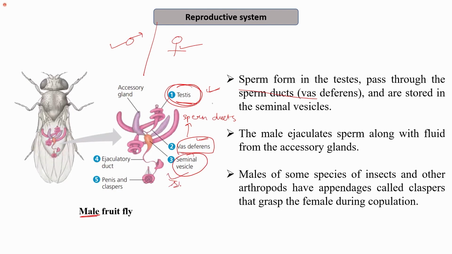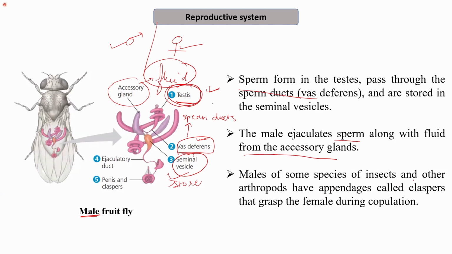So this is the place where the sperms are being stored. The male ejaculates sperm along with the fluid from the accessory glands. So the accessory glands secrete some fluid, and along with the sperm, this fluid is ejaculated. So the male ejaculates the sperm along with the fluid from the accessory glands.